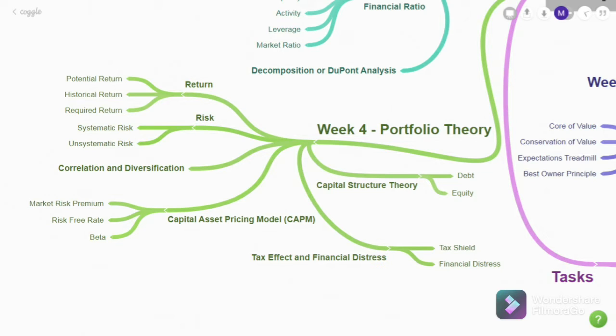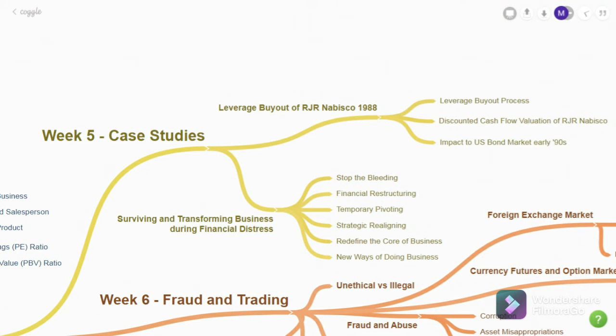And next, we learned how this capital structure affects the tax effect and financial distress, basically the tax shield and the possibility of financial distress. So that's the fourth week of portfolio theory. Now in week 5, we learned and analyzed more on case studies.